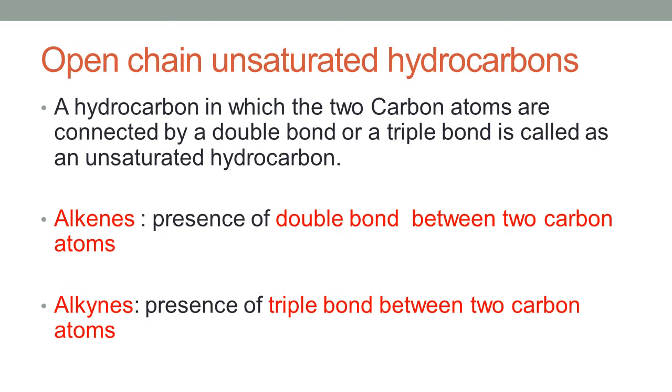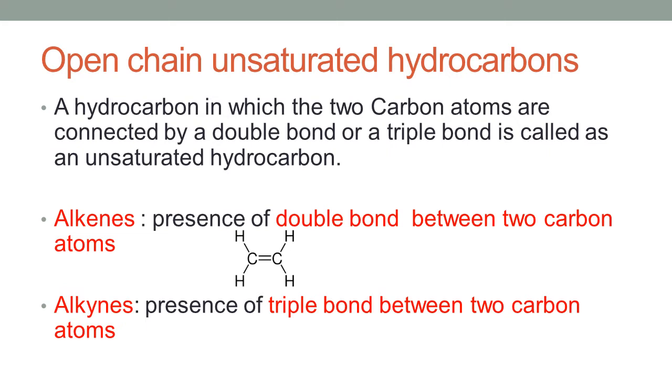These open-chain unsaturated hydrocarbons are divided into two groups, alkenes and alkynes, depending upon the type of bond present between two carbon atoms. Let us see first what alkenes are. Alkenes are open-chain hydrocarbons in which there is a double bond between any two carbon atoms. One example is shown here. You can see the presence of a double bond between two carbon atoms.